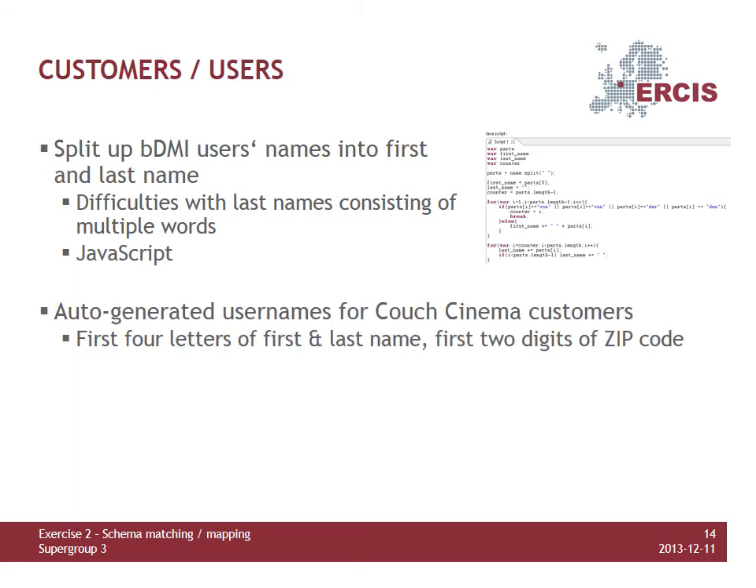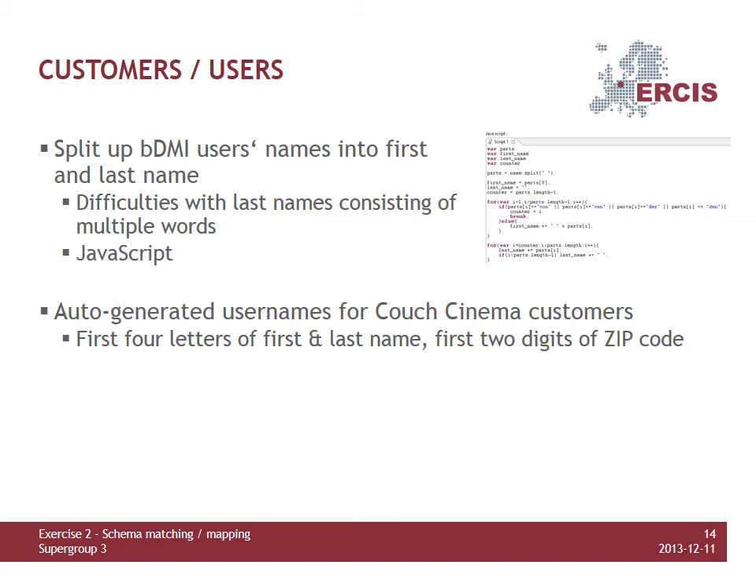The Couch Cinema schema does not provide usernames, passwords or emails for its customers, since these fields are supposed to be not null for the sake of their future use by the business logic, for instance. We decided to create usernames by concatenating the first 4 characters of the first and last name, as well as the first 2 digits of the zip code.